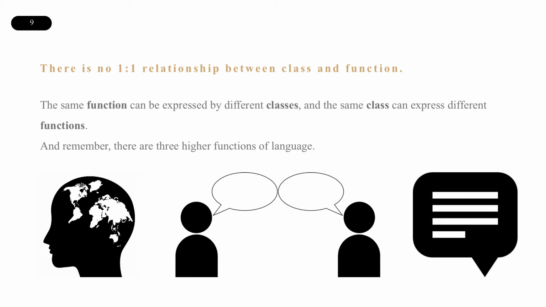There is no one-to-one relationship between class and function. The same function can be expressed by different classes, and the same class can express different functions. And remember, there are 3 higher functions of language, not just one.